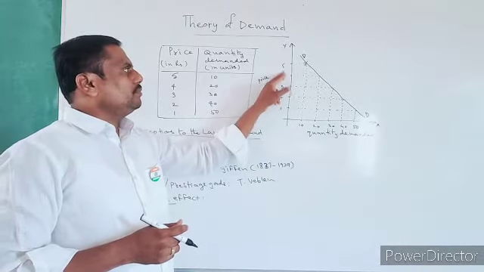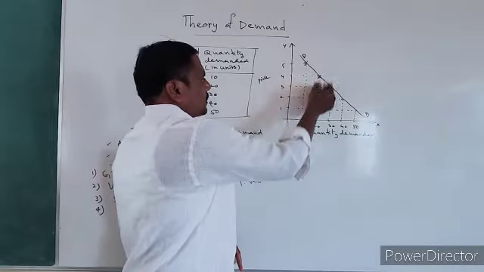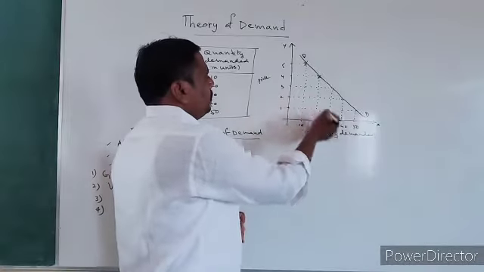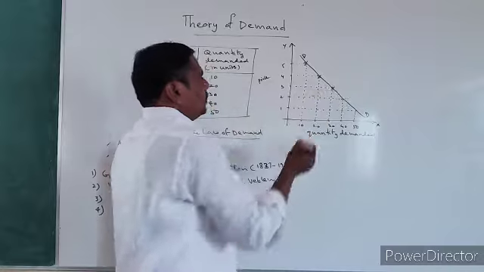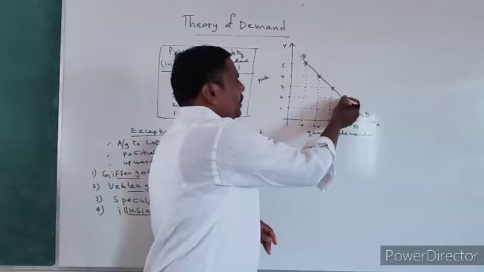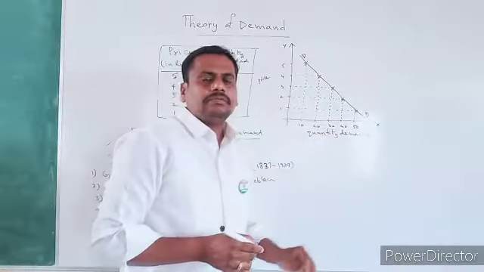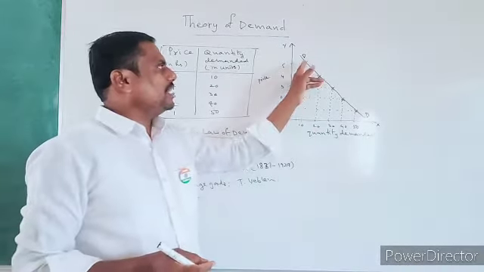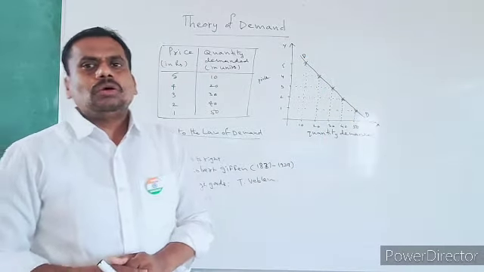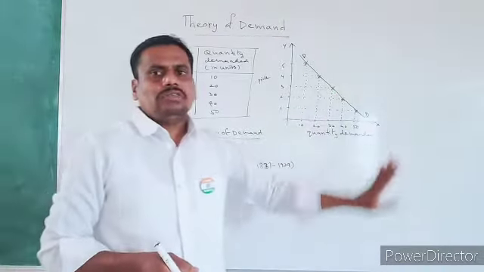And when the price falls from 5 to 4, quantity demanded increases from 10 to 20. And when the price again falls from 4 to 3, quantity demanded increases from 20 to 30. And again, when the price falls from 3 to 2, quantity demanded increases from 30 to 40. Like that, when the price falls from 2 to 1, the quantity demanded increases from 40 to 50. So in this way, when I join all these dots, you get a negative sloped demand curve. The demand curve slopes from left to right downwards.